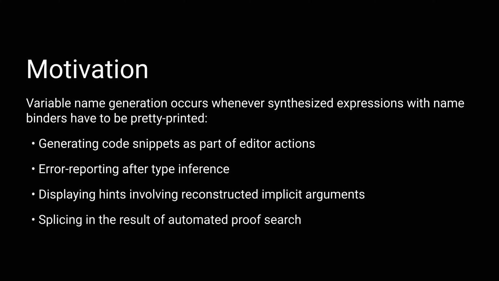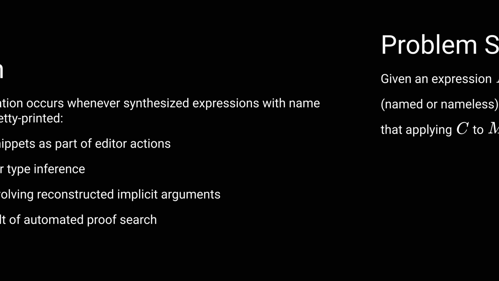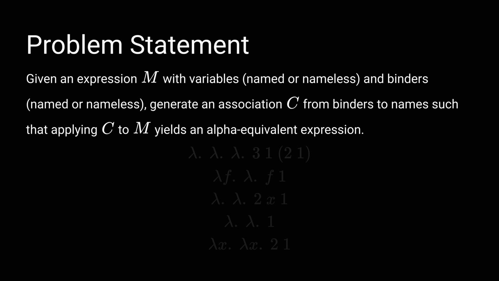Let's narrow down the problem of fresh variable name generation to a simpler setting and see how we can solve it. Given an expression M that can contain free variables, bound named variables, bound nameless variables represented by De Bruijn indices, named binders, and nameless binders, we want to generate a mapping C from binders to names such that applying C to M yields an expression that is equivalent up to renaming of bound variables. We'll focus on expressions in the untyped lambda calculus, so here binders are lambda abstractions.